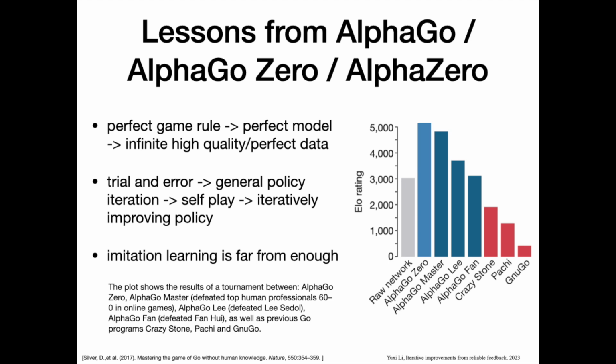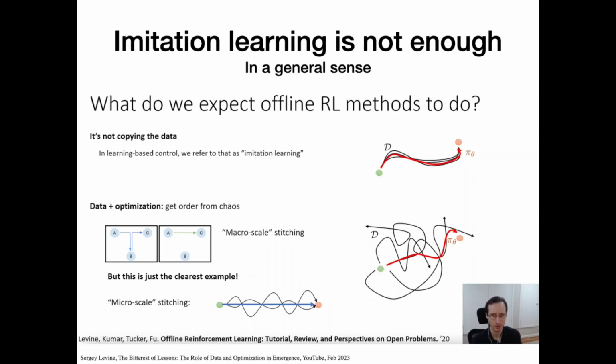Experiment results show that imitation learning is far from enough for the game of Go. AlphaGo and previous programs like Crazy Stone use expert moves as training data. However, the ELO scores are much lower than AlphaGo trained with reinforcement learning and MCTS. In the figure, AlphaGo Zero achieves the highest ELO score. It is trained without any expert moves. Sergey Levine talks about imitation learning is not enough in a general sense.